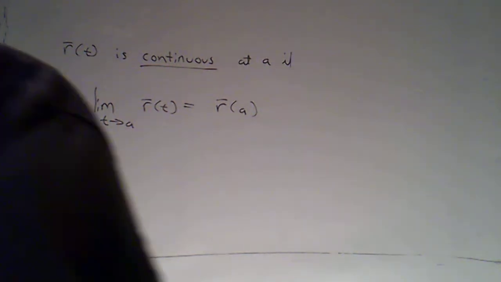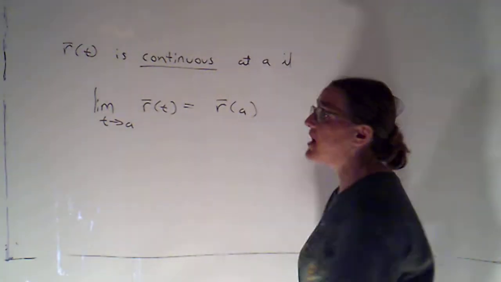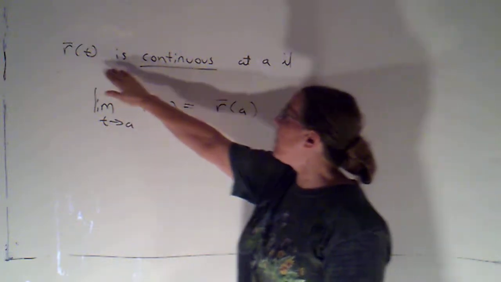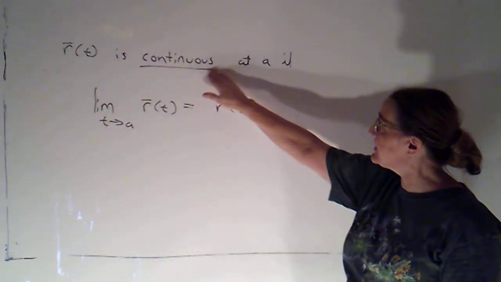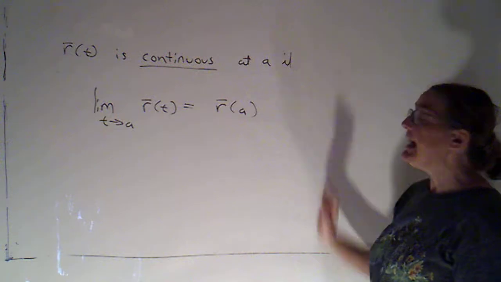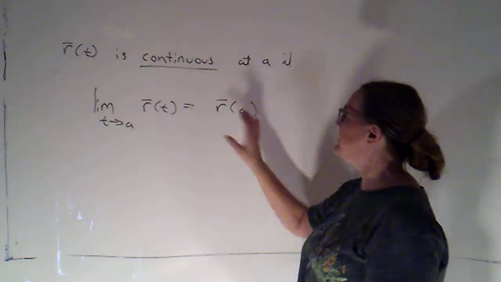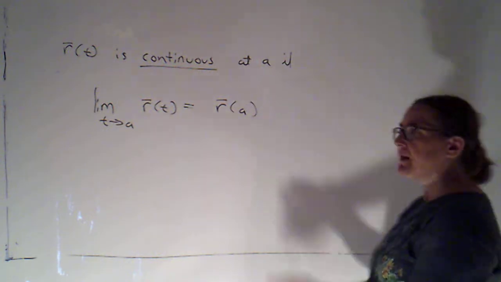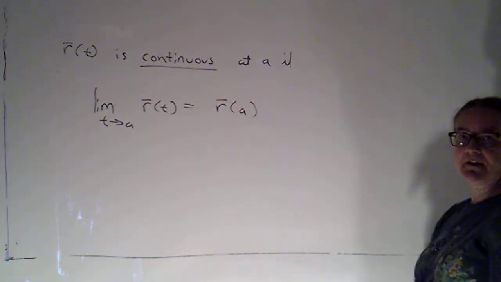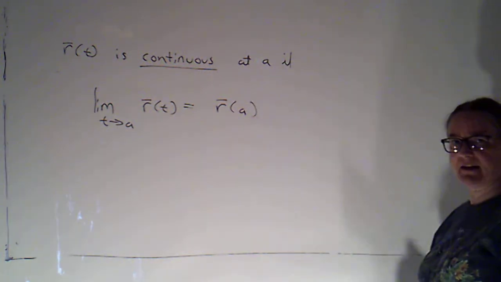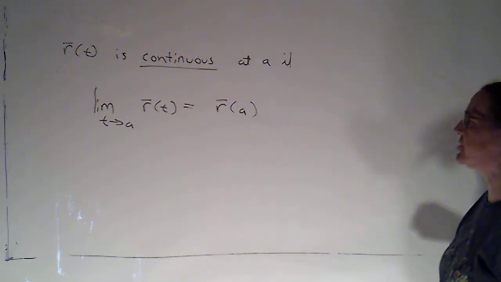Got a very important definition up here on the board. We say a vector function r of t is continuous at a value a if the limit as t approaches a of r of t is equal to r of a. Now that's the formal mathematical definition. I could ask you for that at some point. That makes a great short answer question.